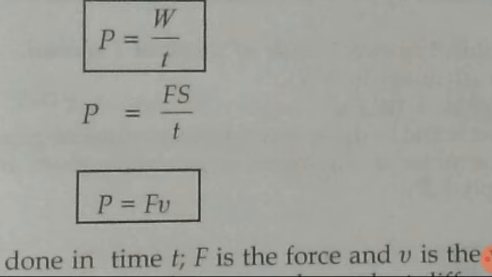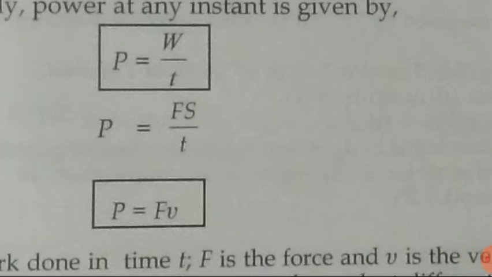So here we are having two formulas for power. P equals W upon T. By putting the value of W, we have P equals F into V. So power is the ratio of work to time, or power is the product of force and velocity.